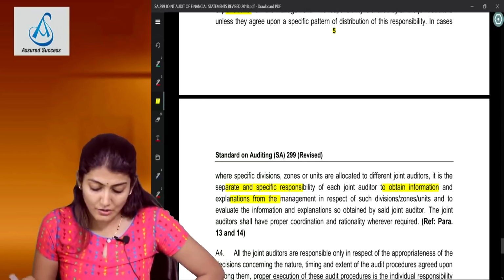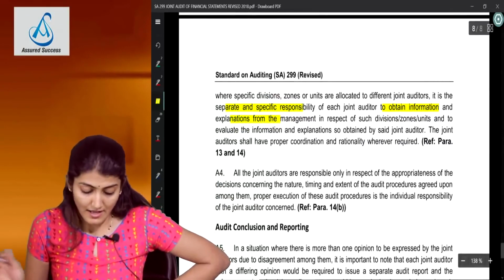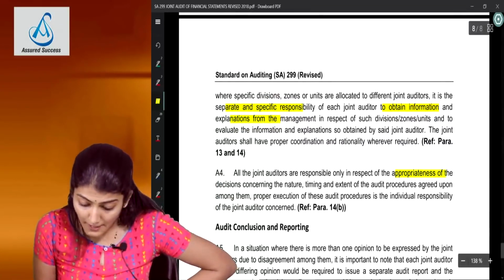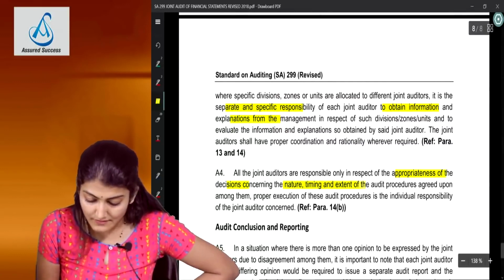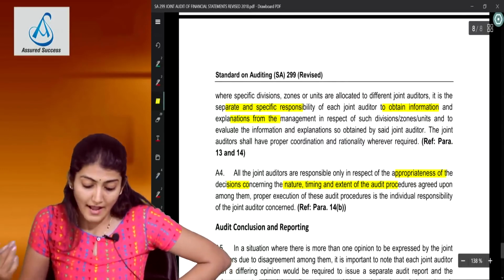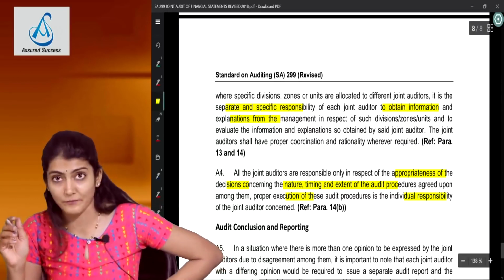Yes, the auditor shall have the proper coordination and rationality where required. And all the joint auditors are also responsible in respect of the appropriateness of the decisions concerning the nature, timing and extent of audit procedures to be performed, and the execution of those procedures is the individual responsibility.